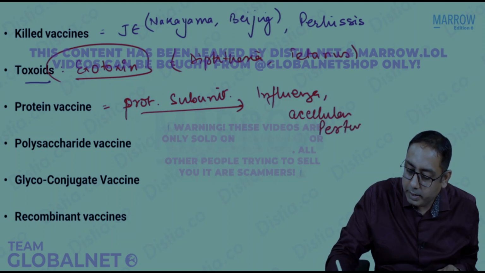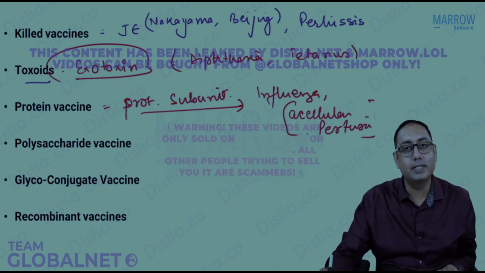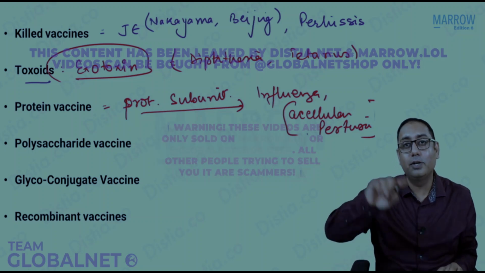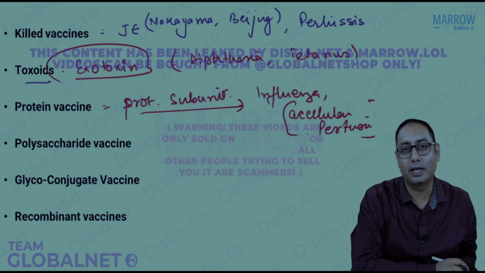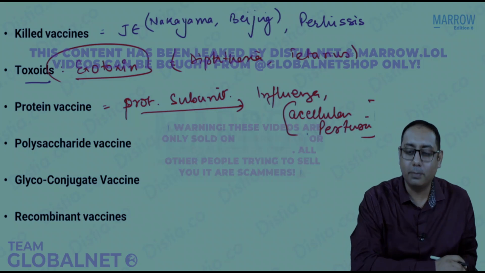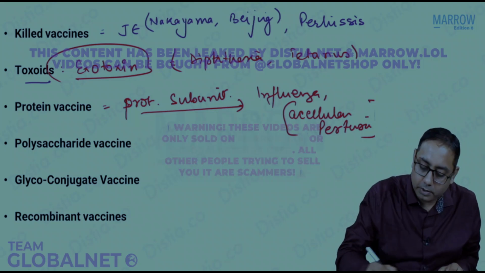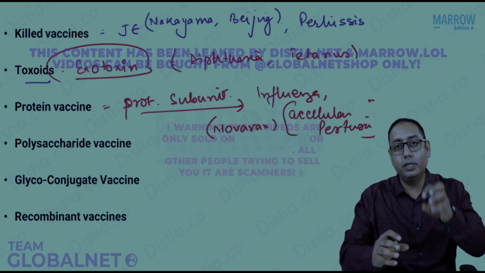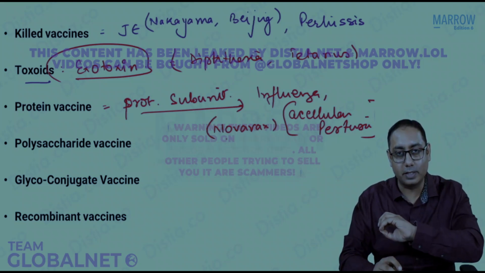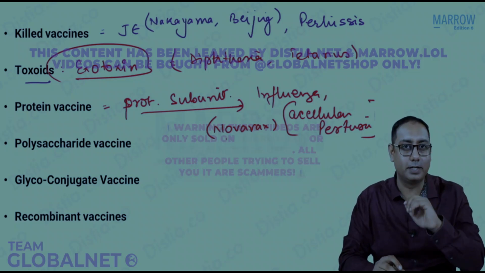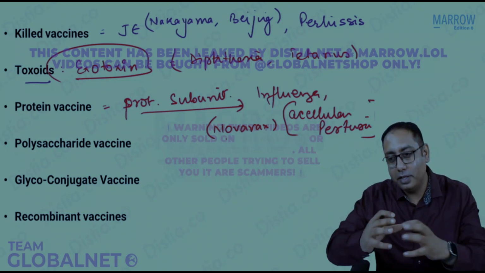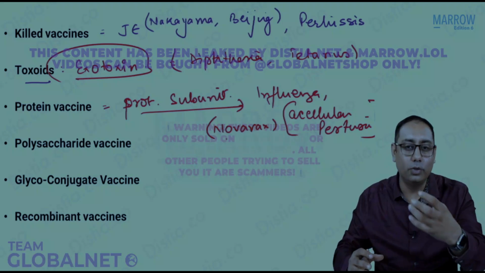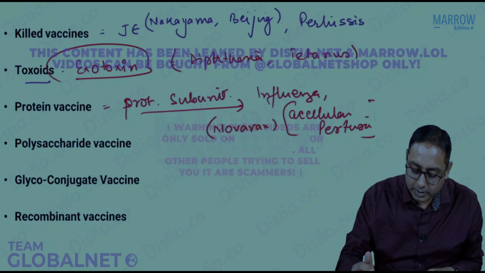So that is the acellular pertussis vaccine. Many times students get confused about what acellular pertussis is. Please note, acellular pertussis is a protein type of vaccine. I think many of you must have heard about the Novavax. Have you heard about the Novavax? Novavax is a COVID vaccine which takes only the spike proteins of the COVID-19 virus, and that is injected inside. So if you take only the protein component of COVID-19, that is the Novavax. So that is about the protein subunit vaccine.